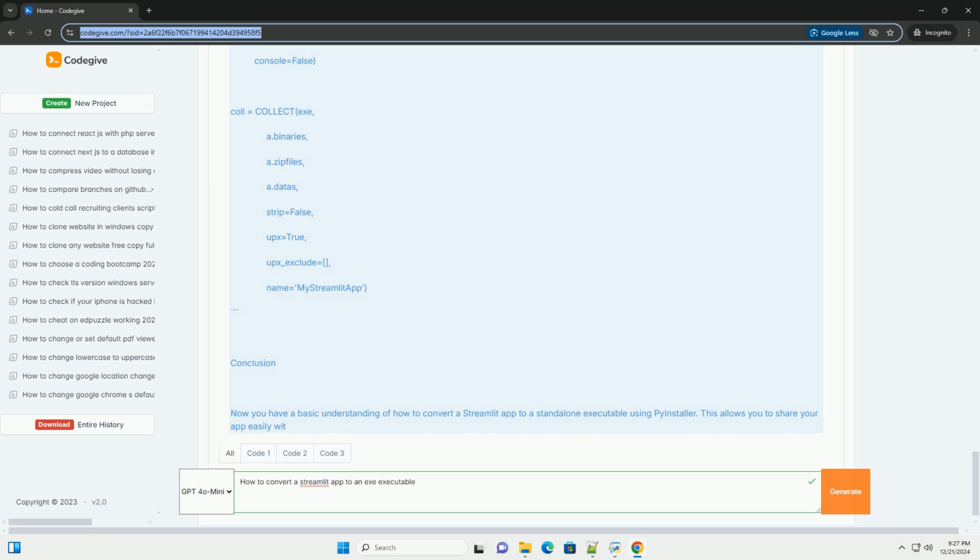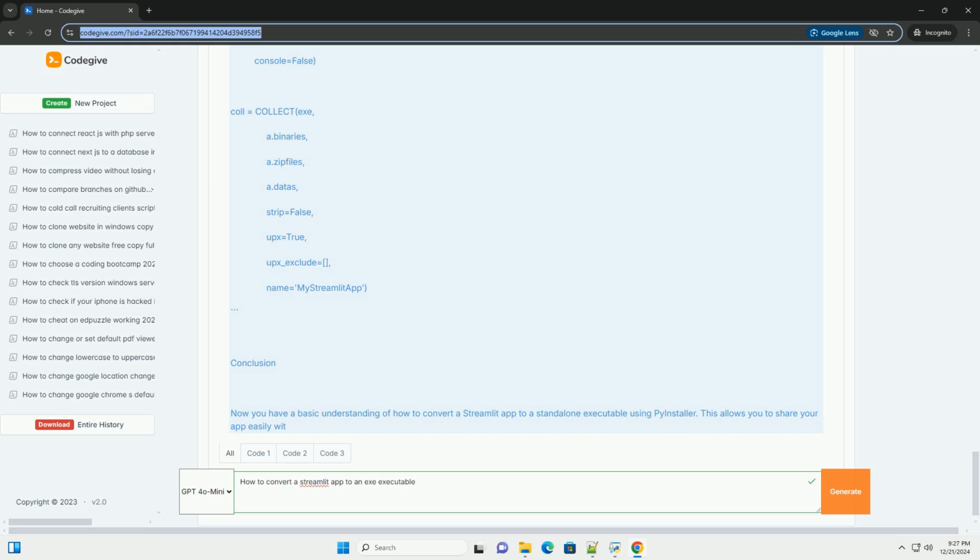coll = COLLECT(exe, a.binaries, a.zipfiles, a.datas, strip=False, upx=True, upx_exclude=[], name='my_streamlit_app').